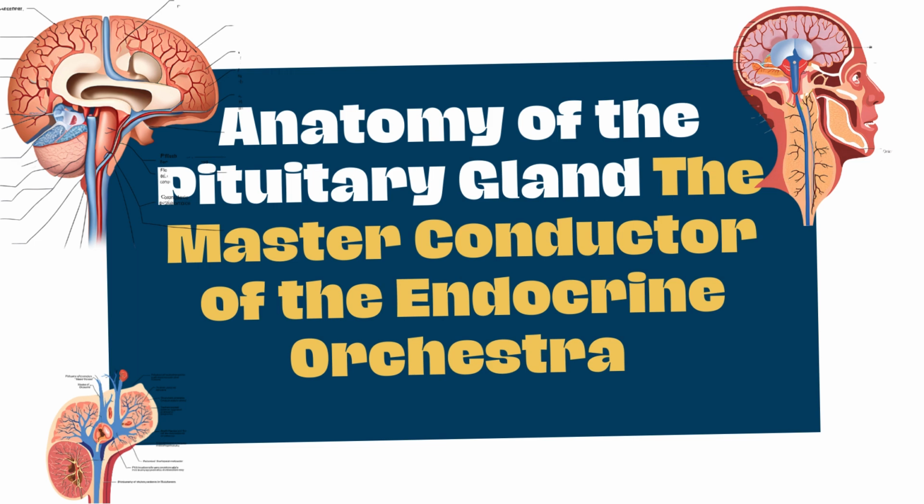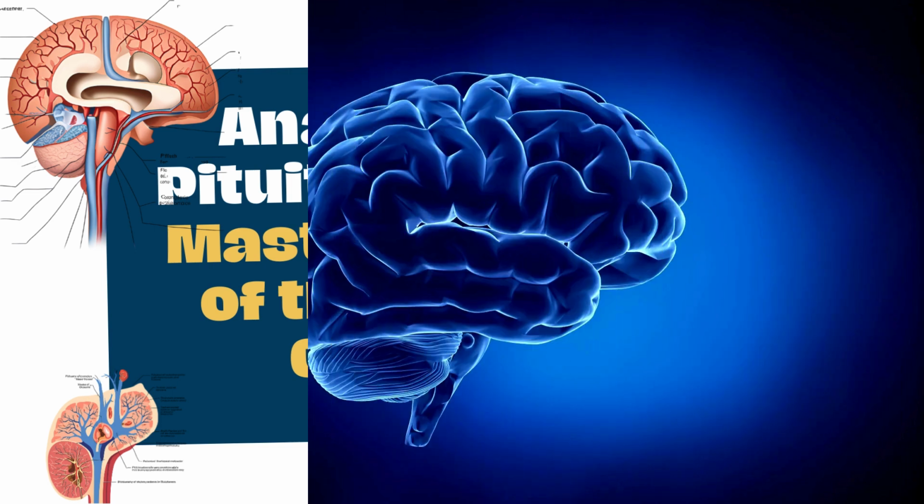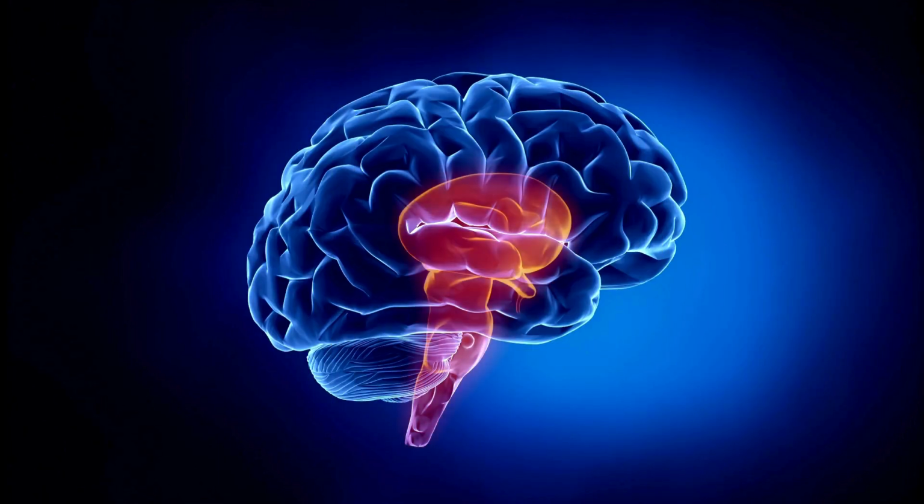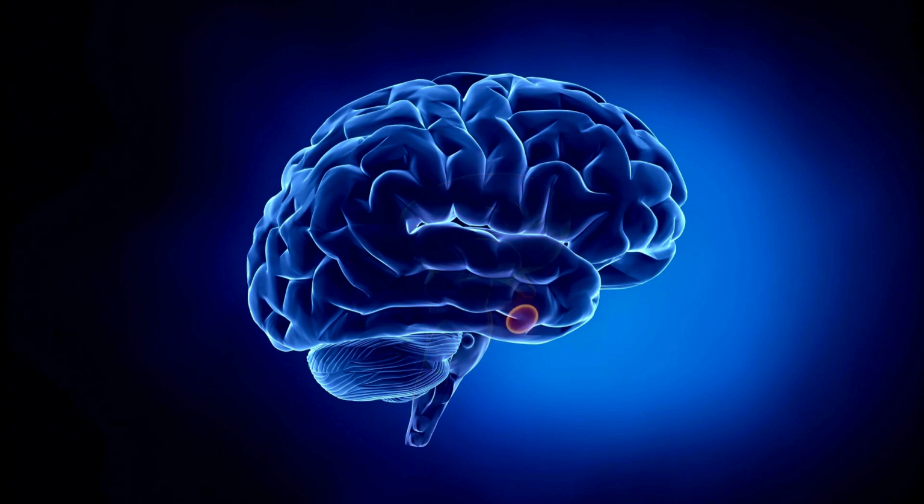The pituitary gland, often referred to as the master gland, plays a central role in regulating the endocrine system. This lecture will explore the anatomy of the pituitary gland, its distinct lobes, and the significance of its vascular and neural connections, highlighting its crucial role in orchestrating the body's hormonal symphony.